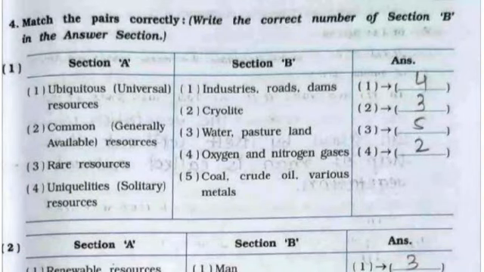First one, ubiquitous, that is universal resources. It's option number 4, oxygen and nitrogen gases. Second, common, that is generally available resources. It's option number 3, water and pasture land. Third, rare resources. It's option number 5, coal, crude oil and various metals. Fourth, unique qualities, that is solitary resources, it's option number 2, cryolite.